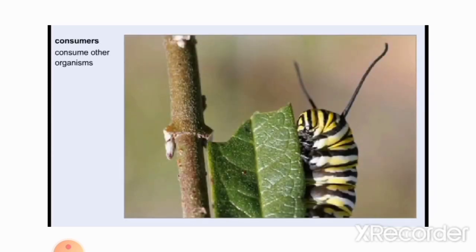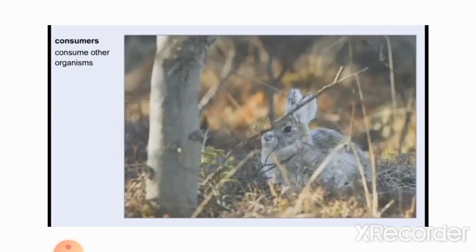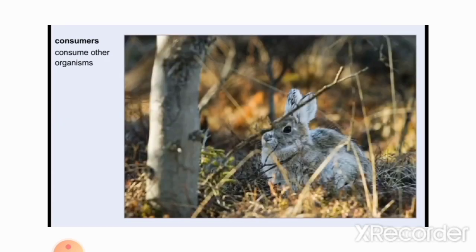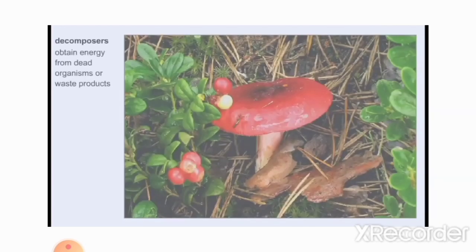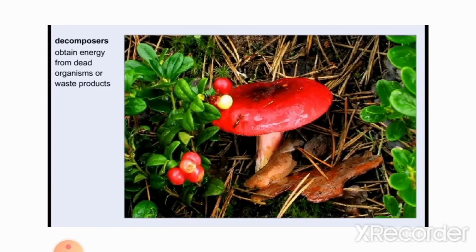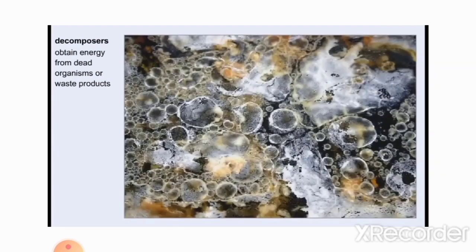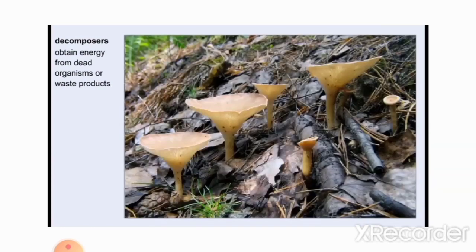Consumers consume other organisms as food. Some consumers eat parts of an organism, such as leaves or fruit, while other consumers will eat a whole organism. All animals are consumers. Decomposers get their food from breaking down the matter in dead organisms or waste products. Decomposers ensure that the energy and nutrients locked in dead matter are recycled back into the environment. Fungi and most bacteria are examples of decomposers.